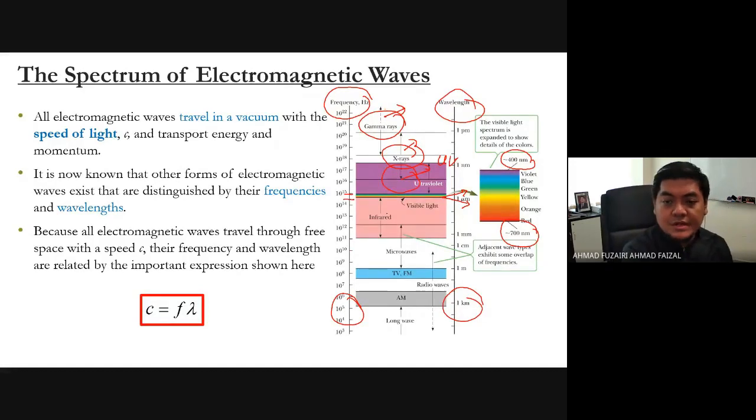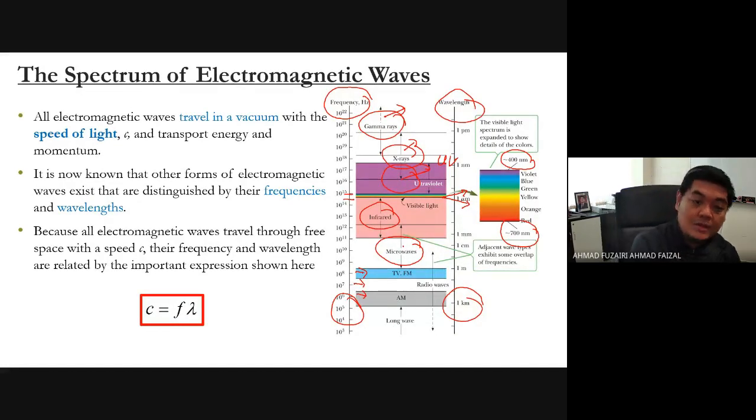Below the visible range, we can see the infrared region. Basically, what is infrared? Infrared is sometimes used in remote controls, to control the TV and the air conditioner. And the microwave is slightly lower than the infrared, and this is how they use the frequency inside the microwave. And this is where the TVs, the radios, the AM, and lastly the long wave are.